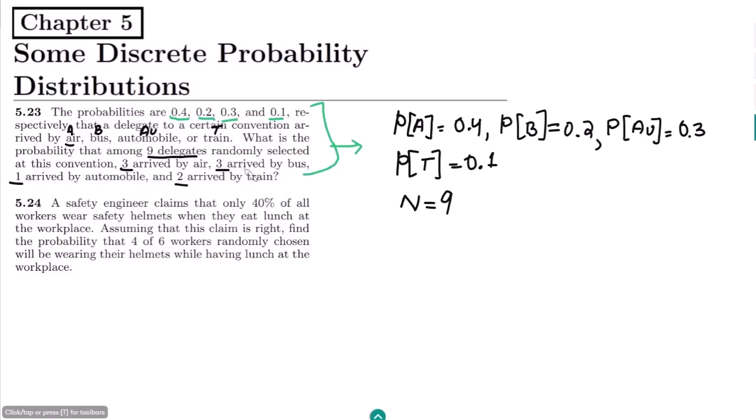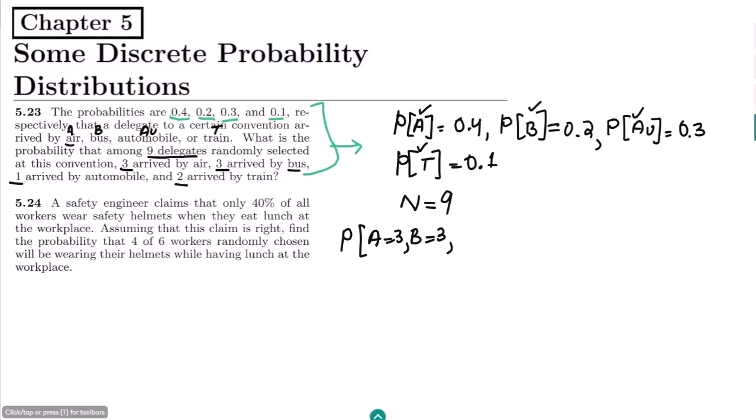Here we can see that we have 4 classes, A, B, AU and T. In order to find the probability that the items from the first class are 3, and items from the second class, which is bus, are 3 again.